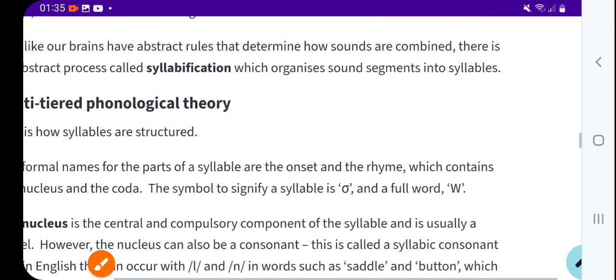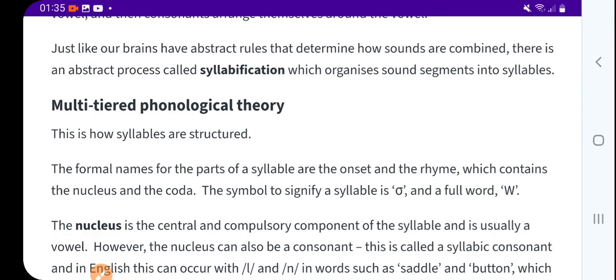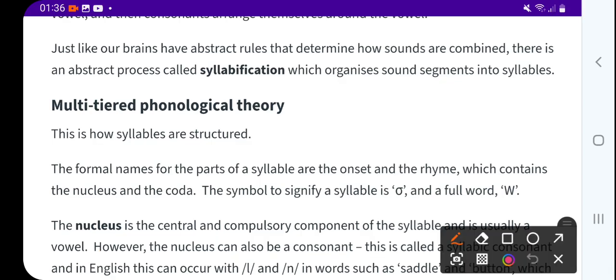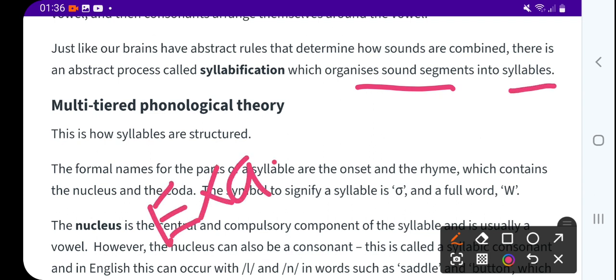Okay, now just like our brains have abstract rules that determine how sounds are combined, there is an abstract process called syllabification, which organizes sound segments into syllables. I'm just giving an example: examination.